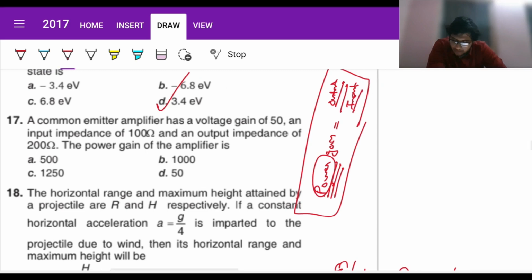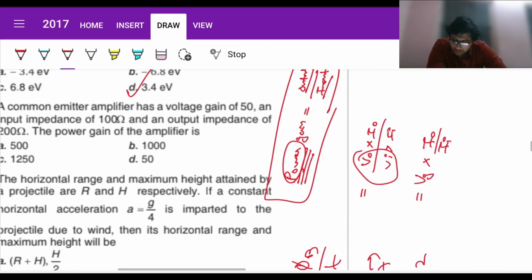So what we want is power gain. Output power can be written as V out into I out divided by V in into I in. So V out by V in can be written as voltage gain into current gain.